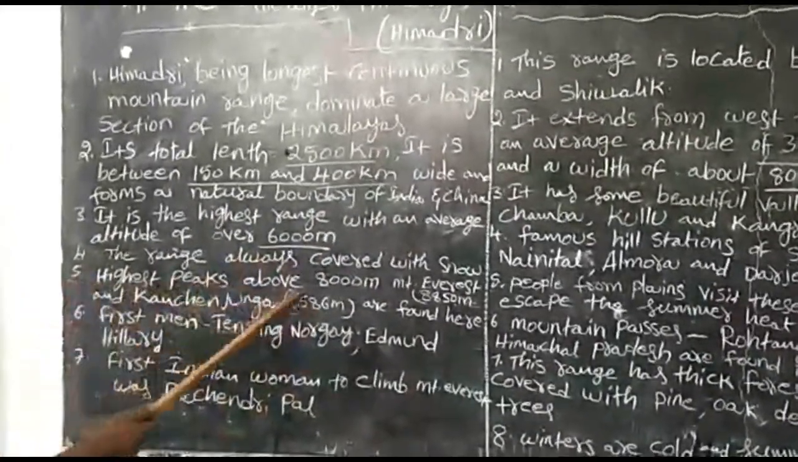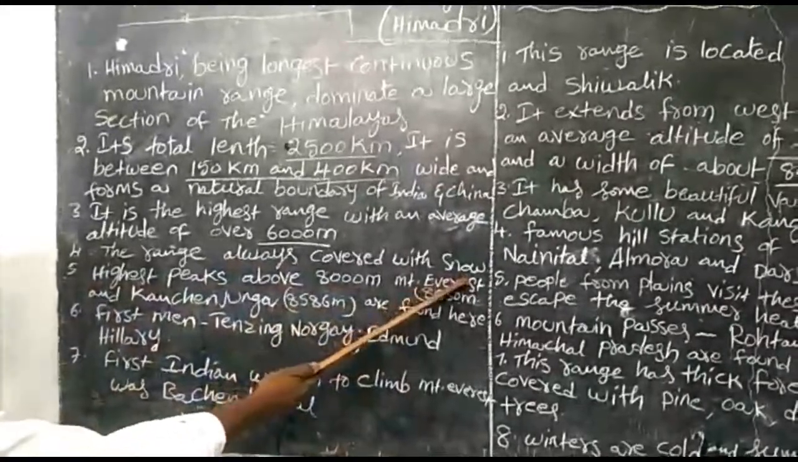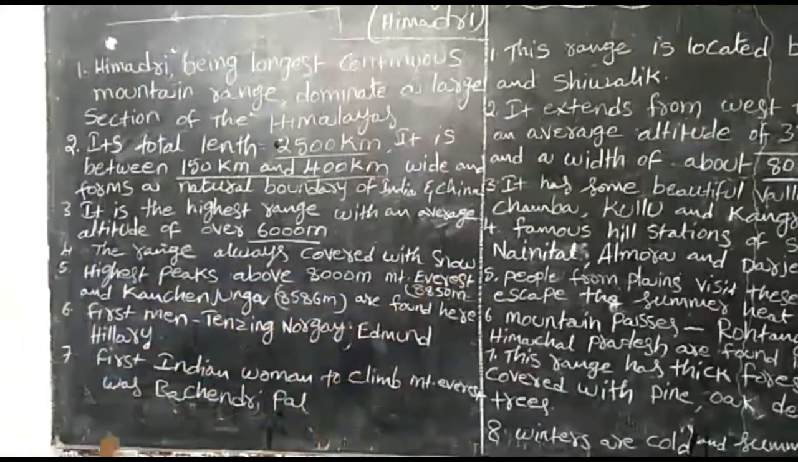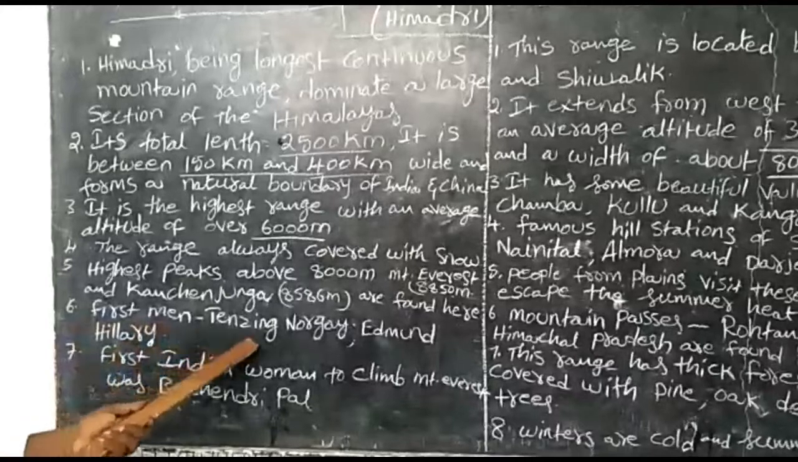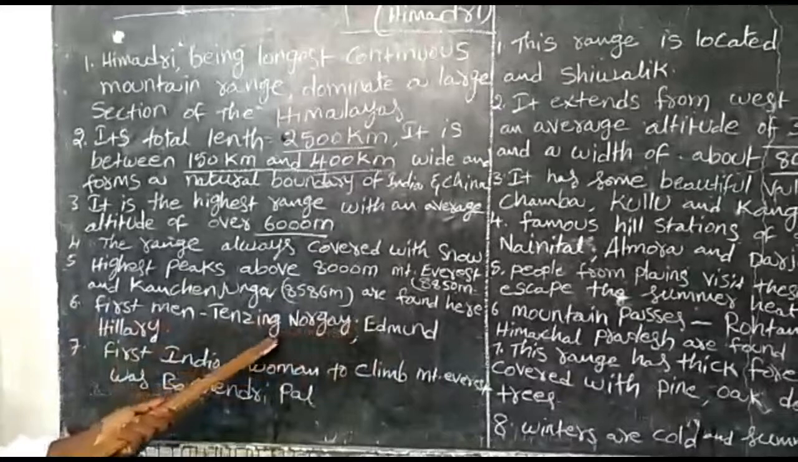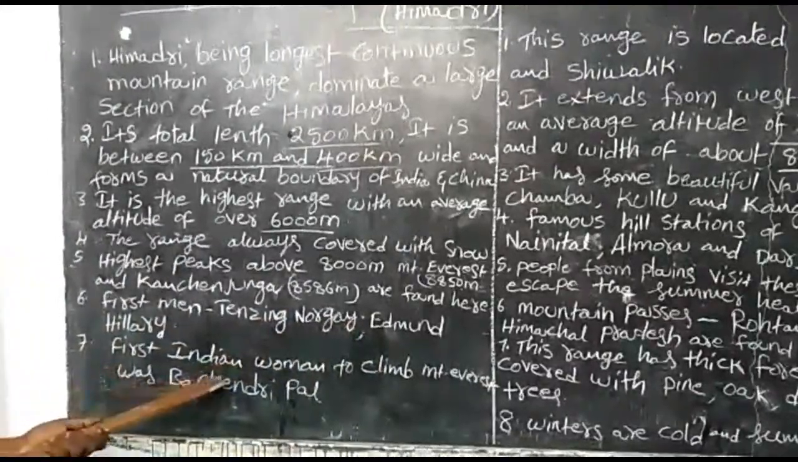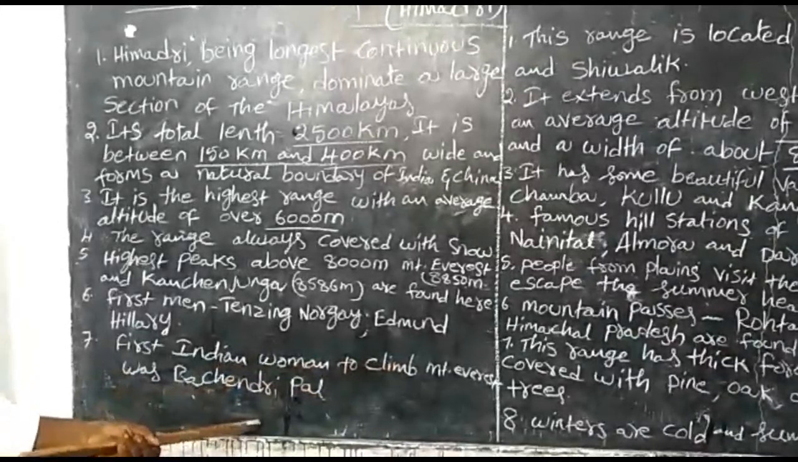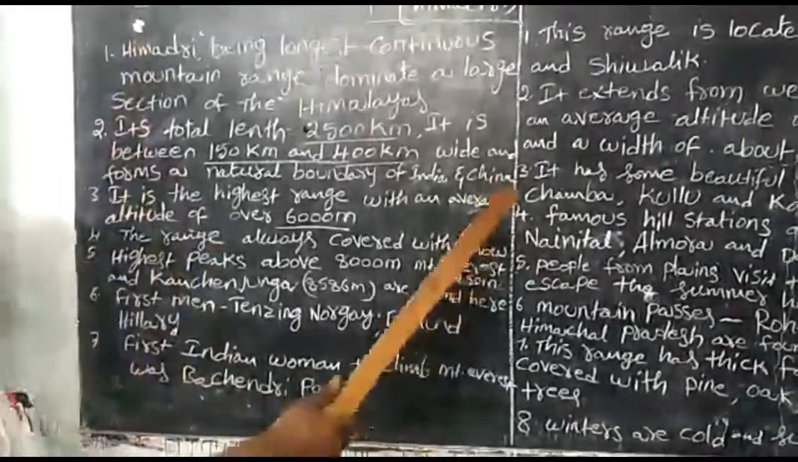Next, the highest peaks above 8,000 meters, like what we have discussed already, Mount Everest and Kanchanjunga, are found here. Next, the first men who climbed Everest were Tenzing Norgay and Edmund Hillary. These two persons were the first in the world who climbed Mount Everest. The first woman to climb Mount Everest was Bachendri Pal. So these are some parts about the Greater Himalayas.